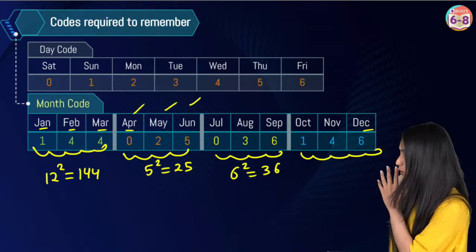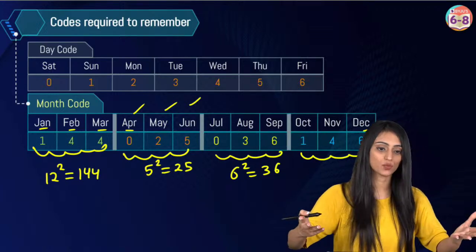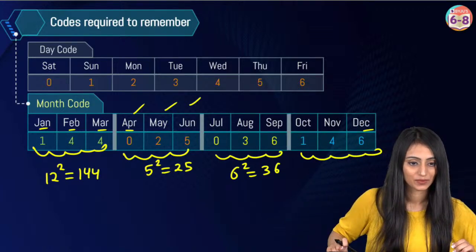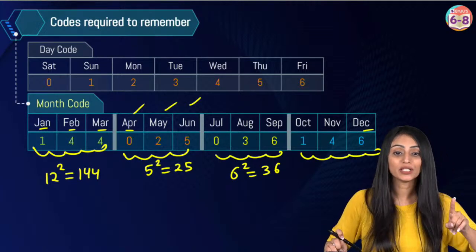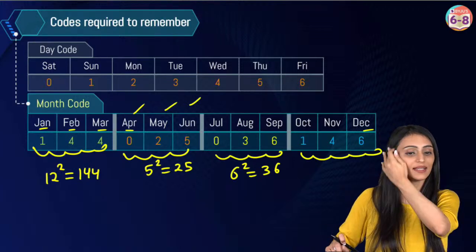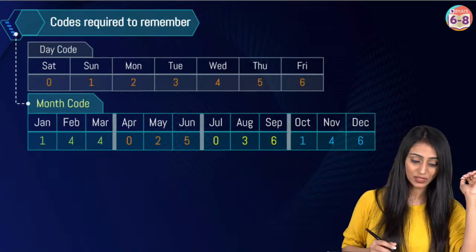First, take a look at all the codes, like the day codes, month codes, century codes. Then we will try this with a question. You will get a better understanding then. For date, we do not need to take any codes. No codes for dates. Yes, understood. All right, so these are the month codes.